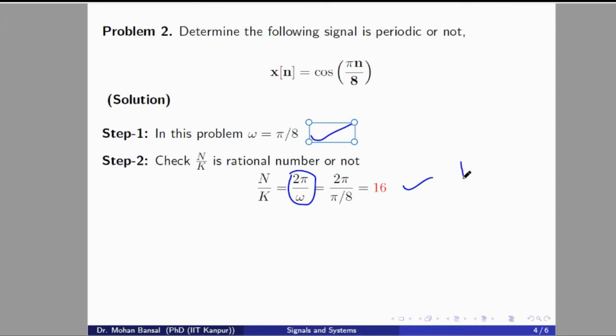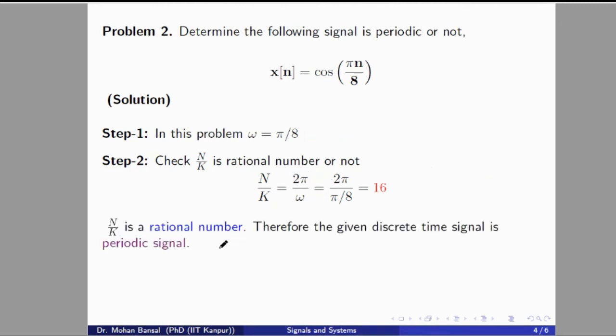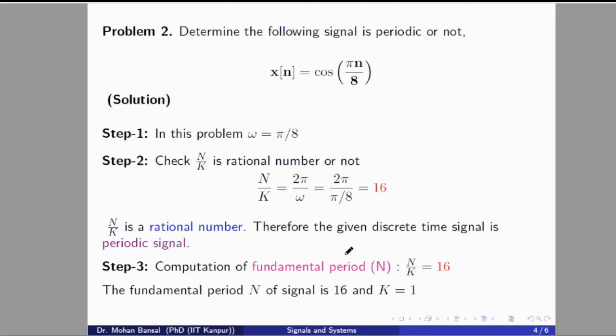We can write it as 16 divided by 1. Okay, so if we compare 16 divided by 1 with N by k, we get N is 16, k is 1. So this is a rational number. Therefore, the given discrete time signal is a periodic signal, with fundamental period 16 and k equal to 1.